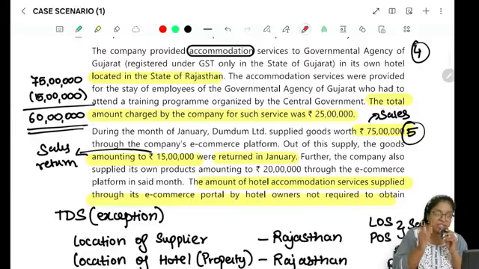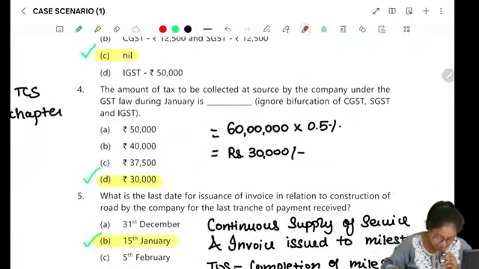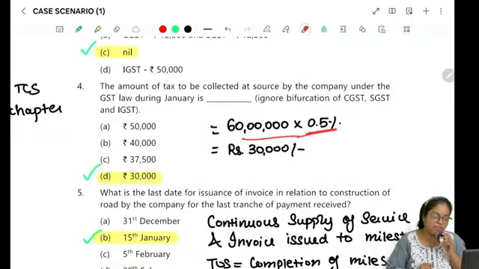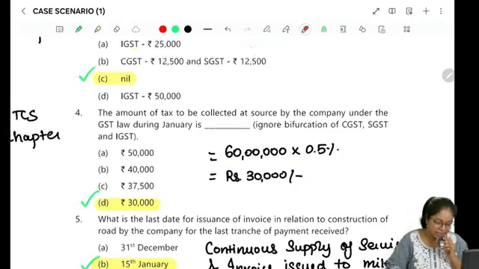And Sambhav selling his own products in his own website, for that also TCS will not be applicable. TCS is applicable only on this 60 lakh rupees, right? So on 60 lakh rupees, 0.5% is the rate of TCS. So it will be 30,000, which is your option number D, right?